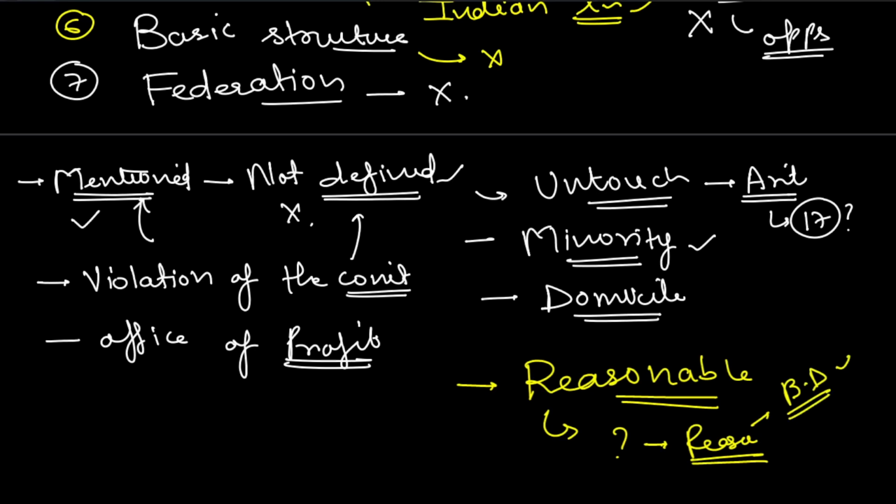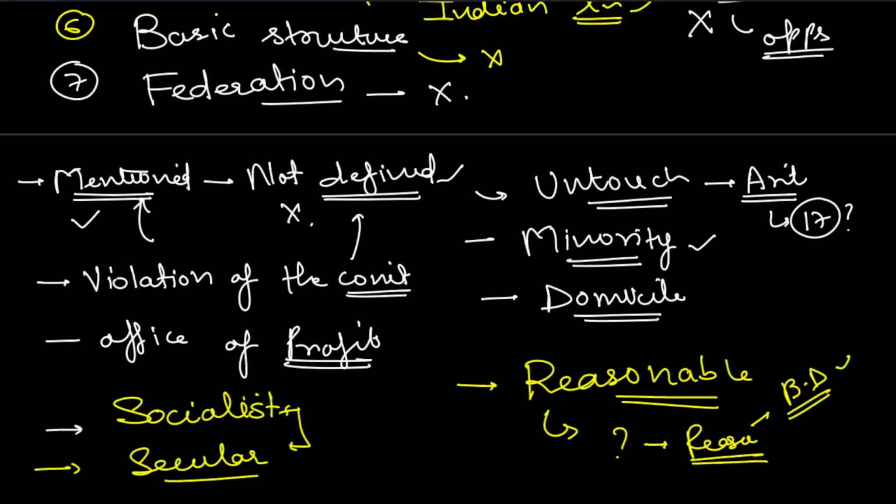All right, lastly, we see two, three important terms. Public interest. Two more terms which are not defined, very important again. Socialist. All right, and secular. So they are very clearly mentioned in the constitution, the preamble itself, but not defined. Okay, please take care of this.